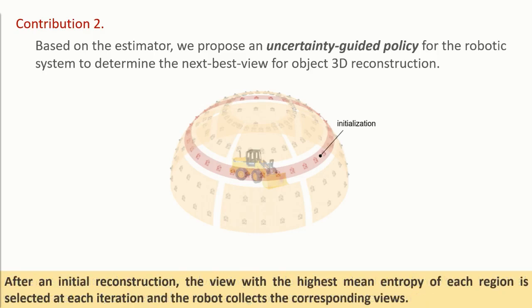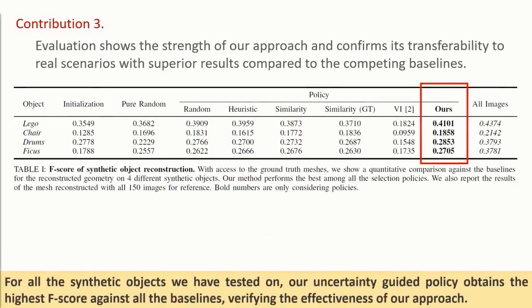After an initial reconstruction with the initial views, in each iteration, the view with the highest mean entropy of each sector is selected, and the robot collects the corresponding view. For all the synthetic objects we have tested on, our uncertainty-guided policy obtains the highest F-score against all the baselines, verifying the effectiveness of our approach.